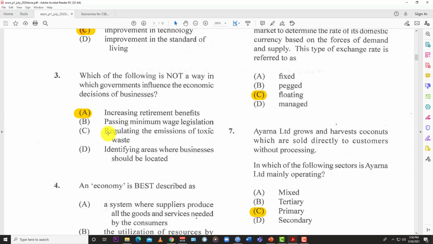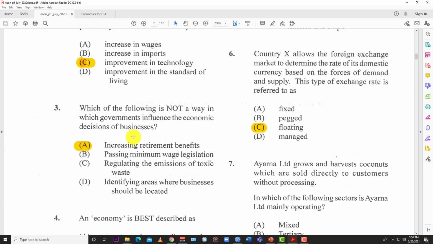All right, number 3. Which of the following is not a way in which governments influence the economic decisions of businesses? And so the answer here is A, increasing retirement benefits. Because if you look at all these other regulations and rules, passing a minimum wage legislation, what does that mean to the company? It means now that if the minimum wage was low and then the government made it higher, now all of a sudden you have to decide how many people to hire, how much pay you should give them, that kind of thing.